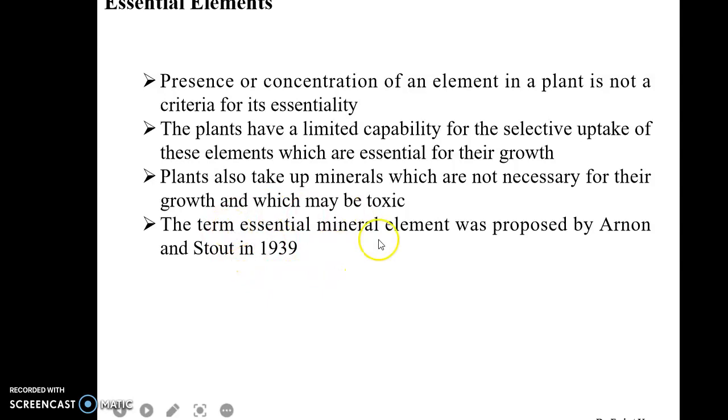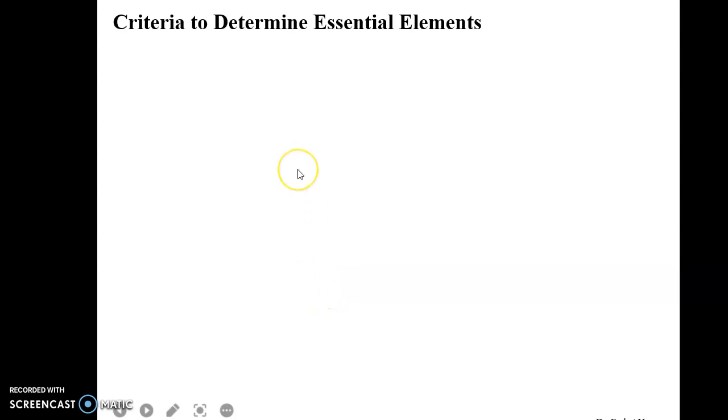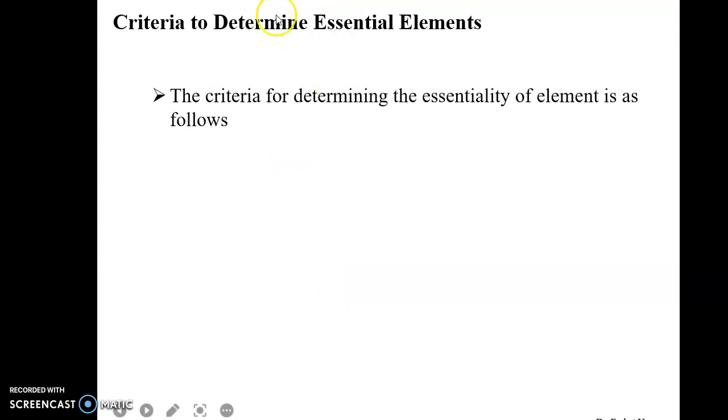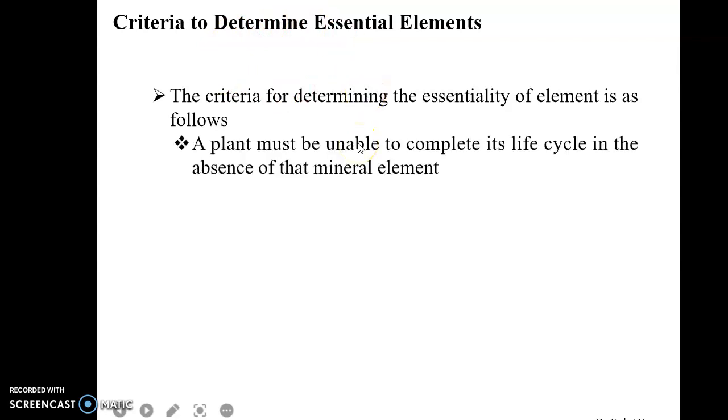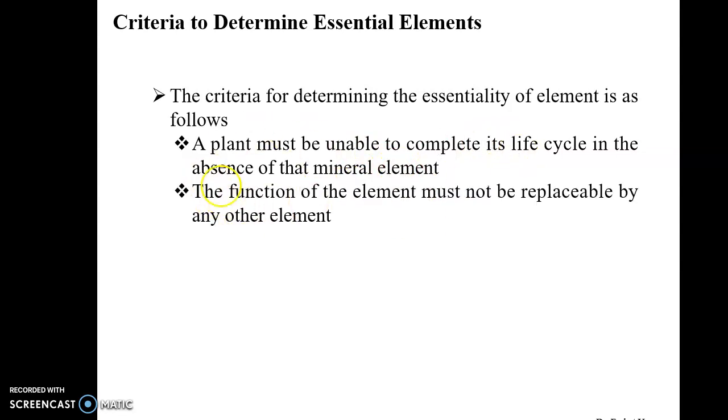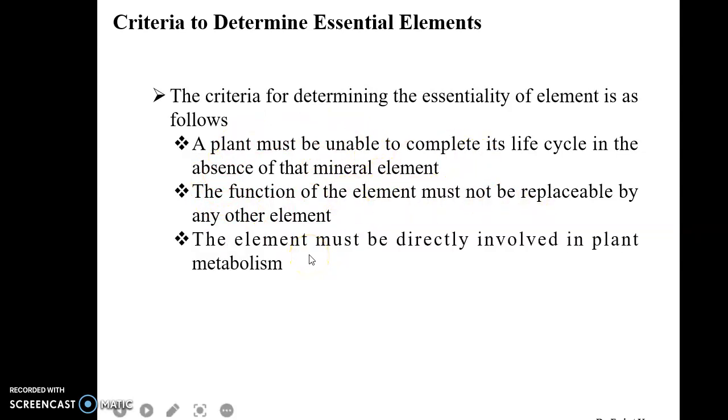The term essential mineral element was first proposed by Arnon and Stout in 1939. There are certain criteria which determine whether an element is essential or not. First, a plant must be unable to complete its life cycle in the absence of that mineral element. Second, the function of the element must not be replaceable by any other element. Third, a particular element must be directly involved in plant metabolism. If any element fulfills all these criteria, then that element is considered an essential element.